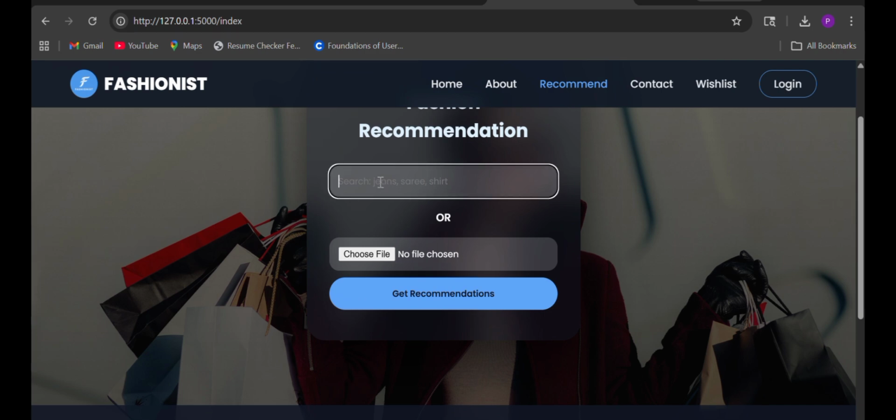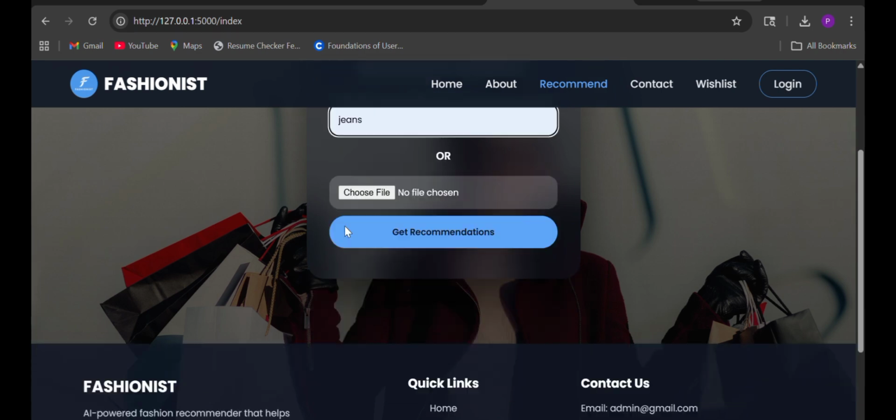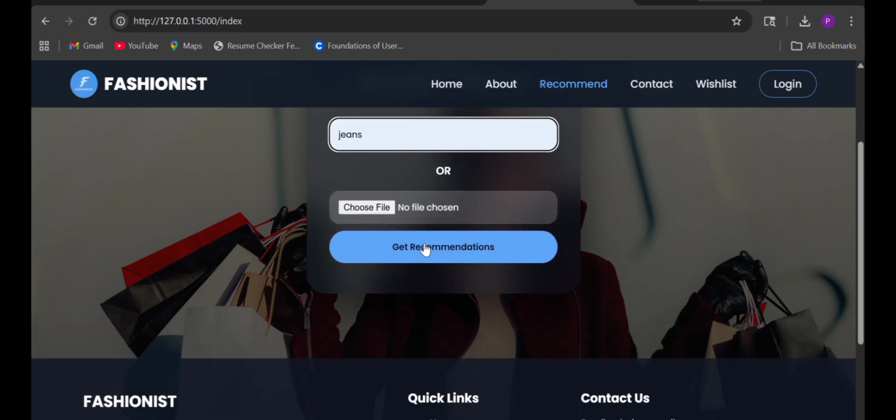Here the user has to enter any text like jeans, and then click on the get recommendations button.